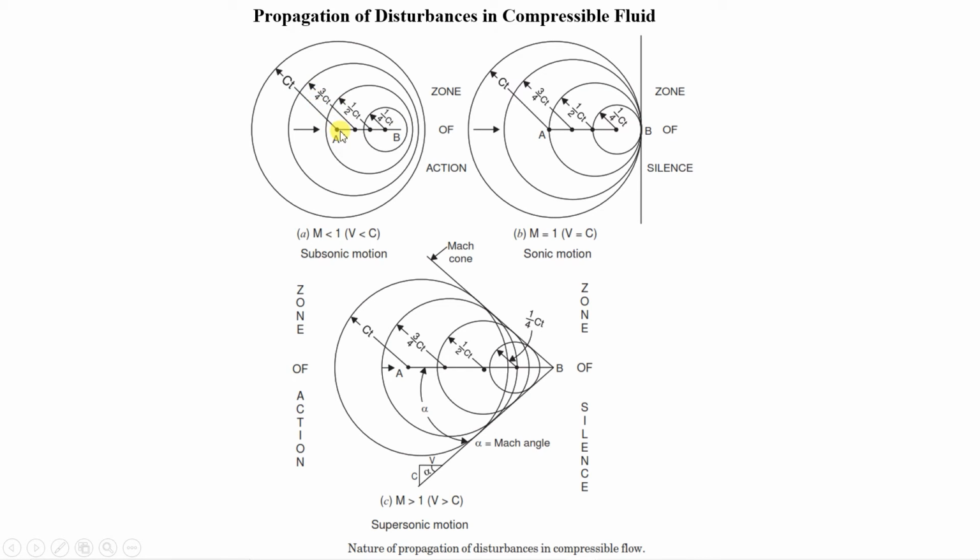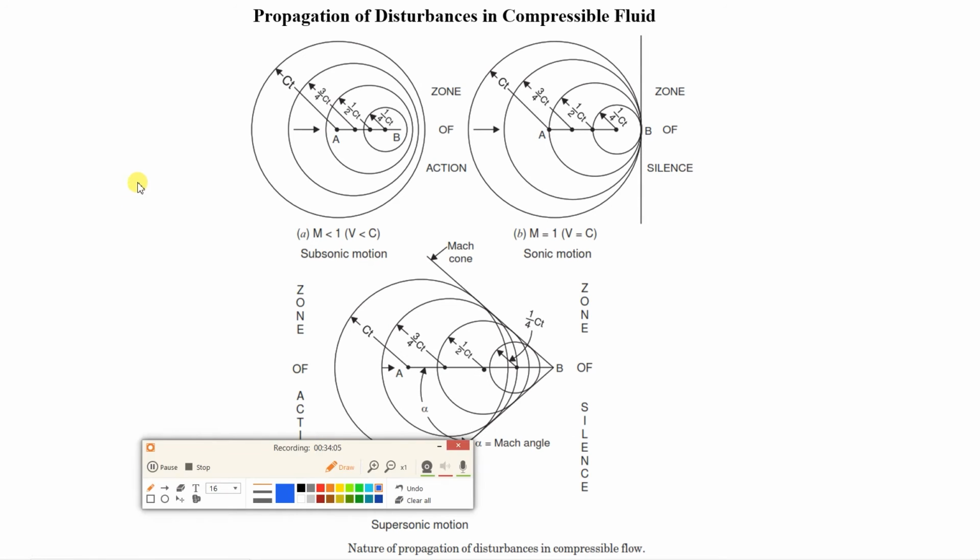Suppose from A to B we require time t to reach. So the quarter time will be t by 4, then half of that time, then 3/4 of that, and then the total time t. Suppose the object is stationary over here.